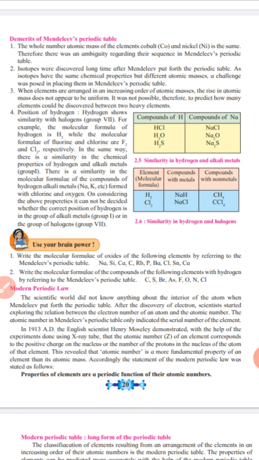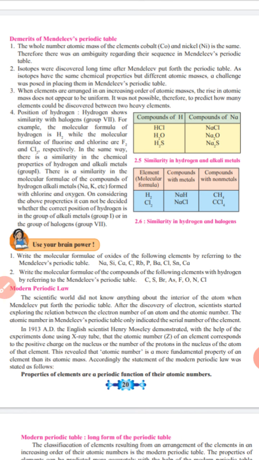There is also a similarity in the molecular formula of the compounds of hydrogen and alkali metals, that is sodium and potassium, formed with chlorine and oxygen. They both have similar properties.